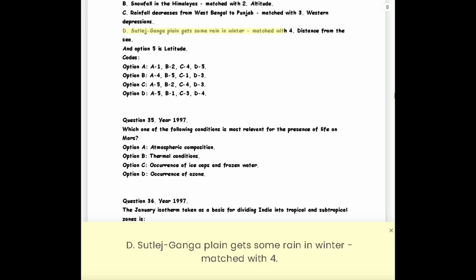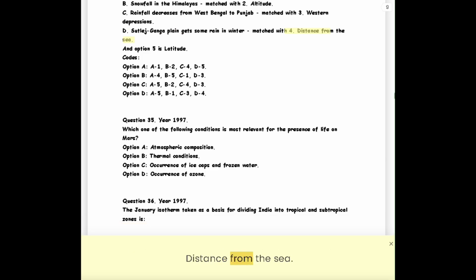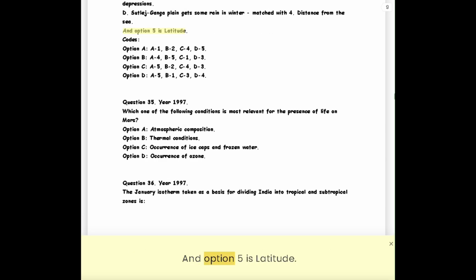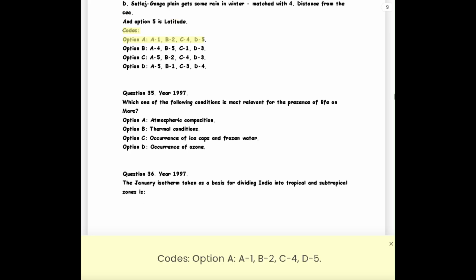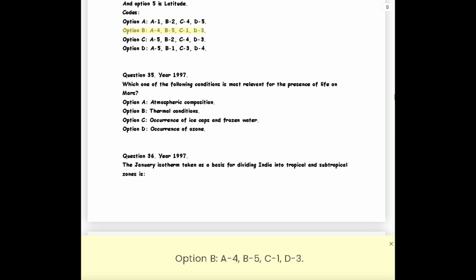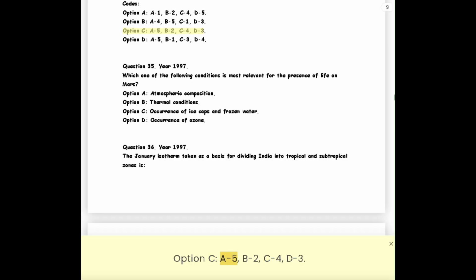Western depressions. D. Sutlej-Ganga plain gets some rain in winter, matched with 4. Distance from the sea. And option 5 is latitude. Codes: Option A, A1, B2, C4, D5. Option B, A4, B5, C1, D3. Option C, A5, B2, C4, D3. Option D, A5, B1, C3, D4.